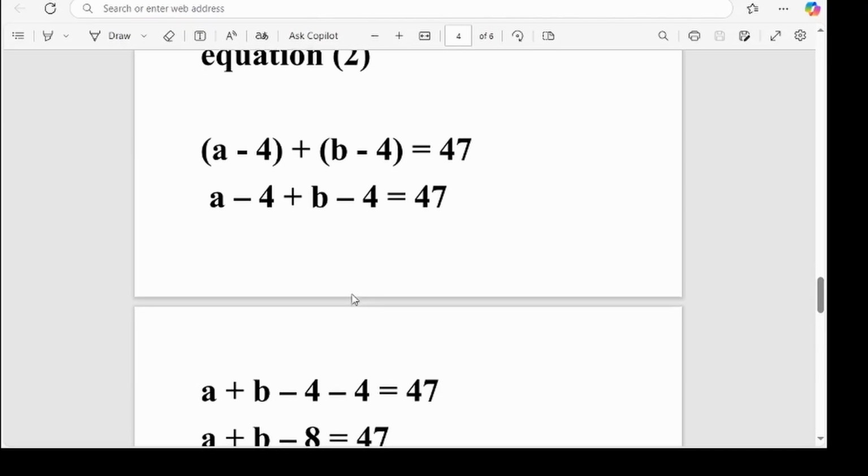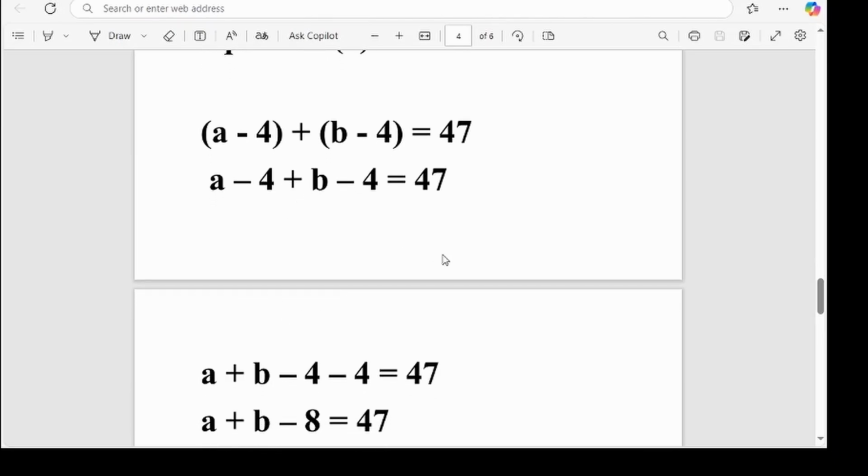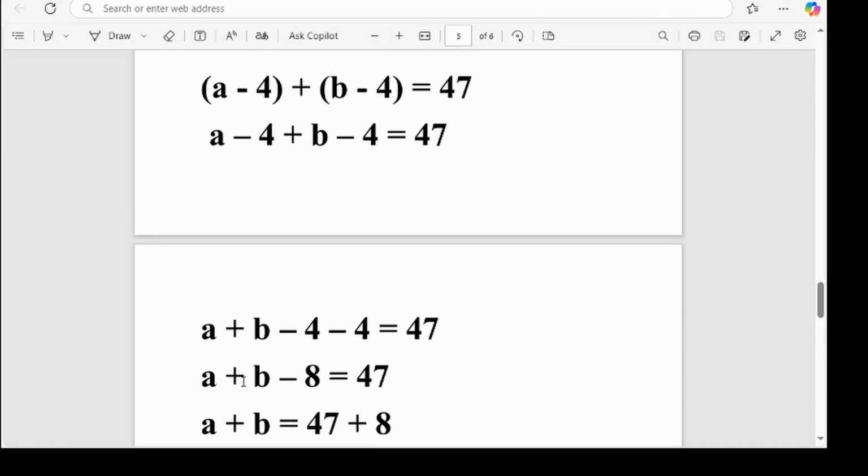So you form like terms. So alphabets will be grouped to one side, then numbers will be grouped to the other side. So A plus B, which is an alphabet, minus 4 minus 4, which is a number. So A plus B minus 4 minus 4 equals 47, right? So A plus B minus 4 minus 4. So whenever you have two negative numbers, which is negative 4, negative 4, right?